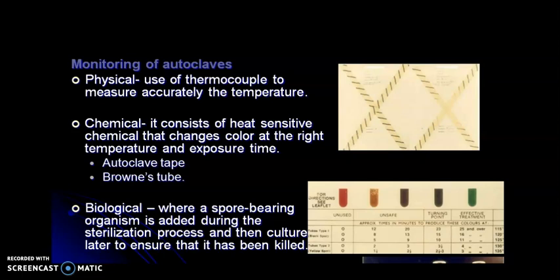Coming to the biological method, spore-bearing organisms such as Geobacillus stearothermophilus are added during the sterilization process and then cultured later to ensure that they have been killed. So if the organism survives, or if we culture it and we see the organism, the autoclave is not functioning properly. If it has been killed, it's functioning properly.